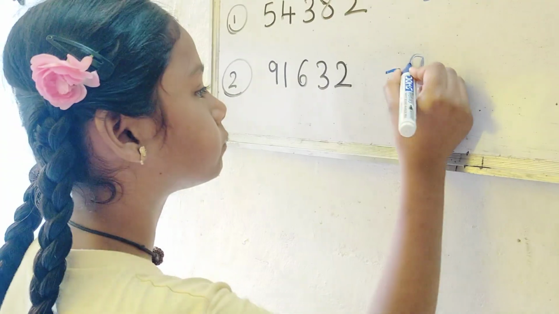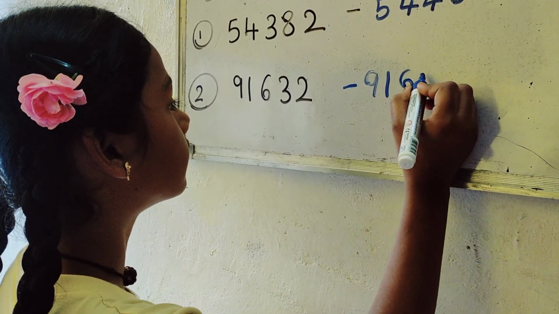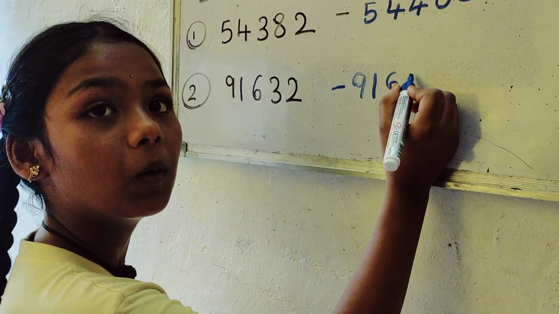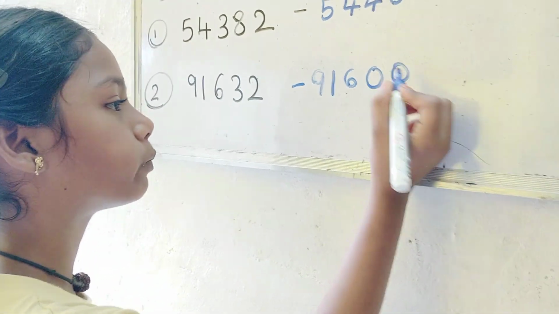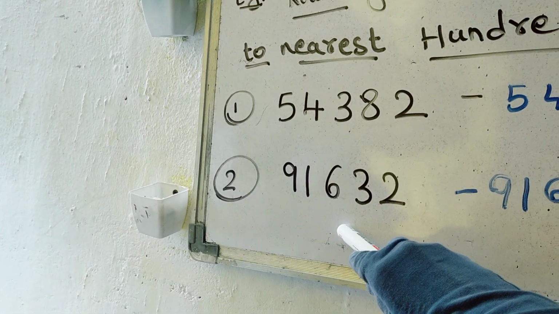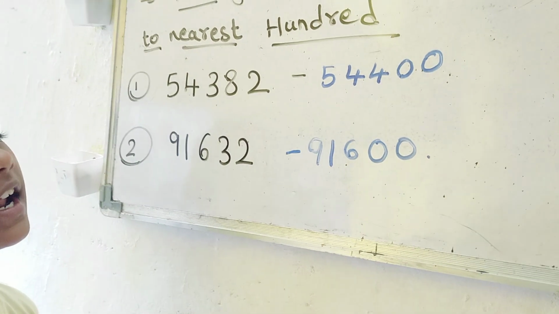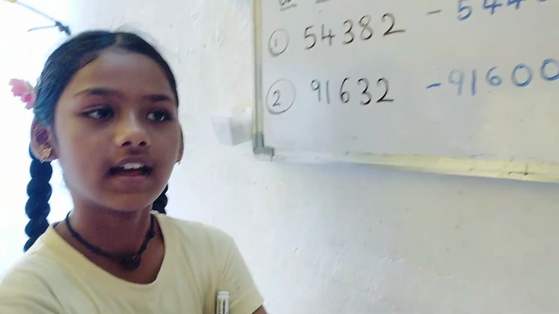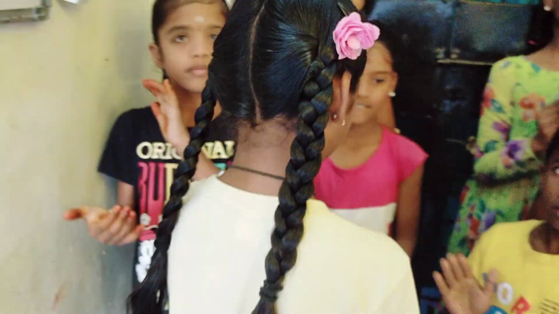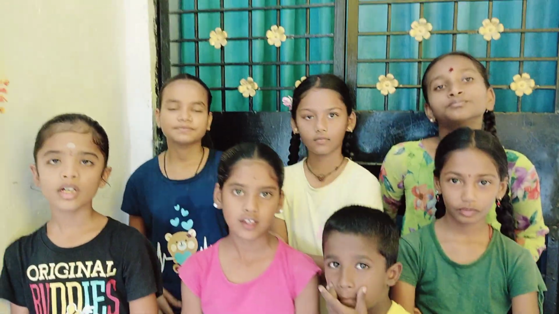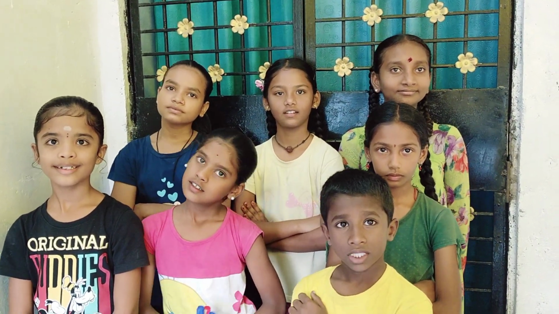Then what you will do? Yes, it will become 0, 0 again. See, 0. Okay, so 91,632 is rounded down to 91,600. Did you understand, kid? Very good. Please clap for Pranavi. Very good, Pranavi. Keep it up. Understood, kids? Okay, so this is how you're supposed to do rounding of the number. Let's do rounding of the number to the nearest 1,000 now.